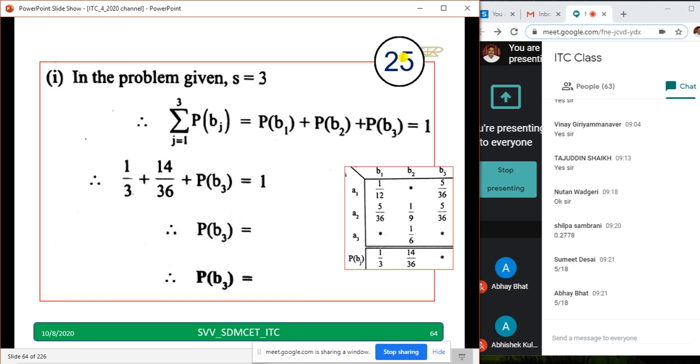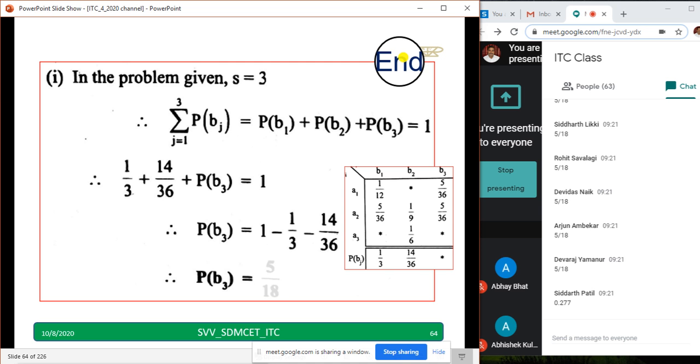Shilpa has told again 0.27. I don't want that, Shilpa. Sumit has typed, very good: 5 by 18. Many students have typed 5 by 18, and Devidas also got the same answer.